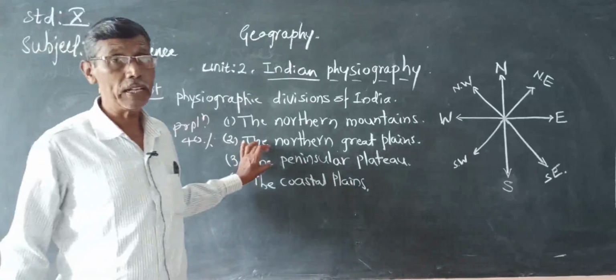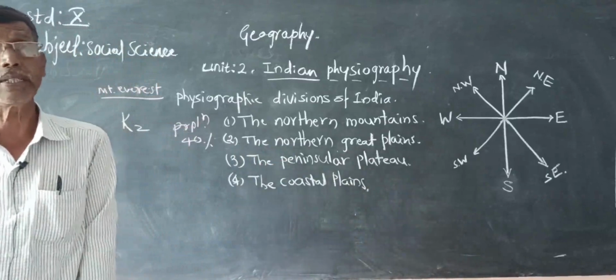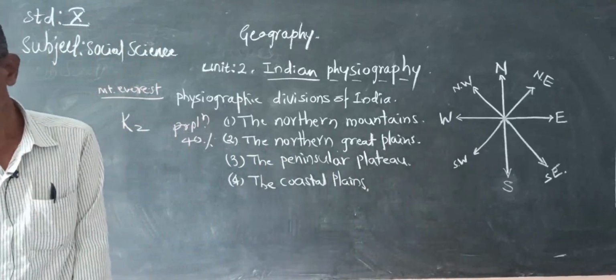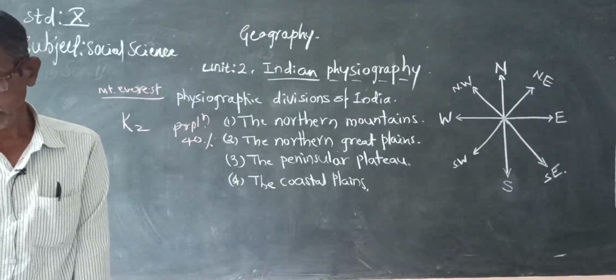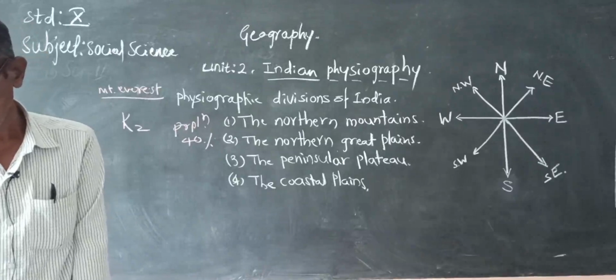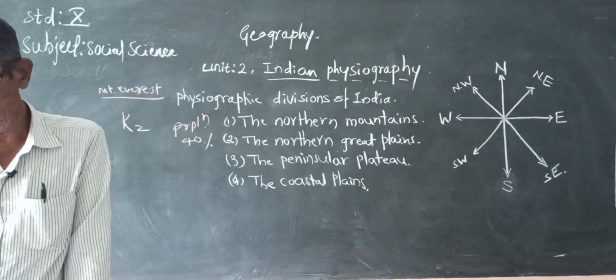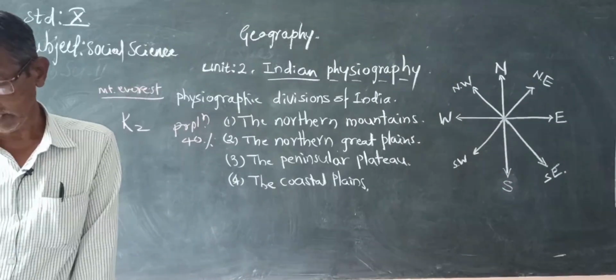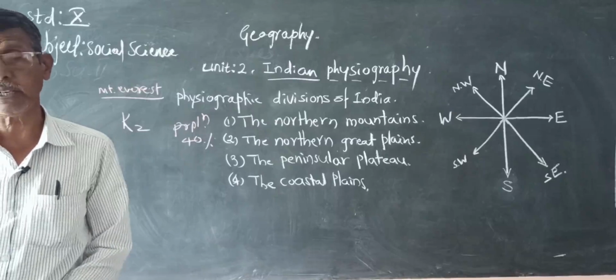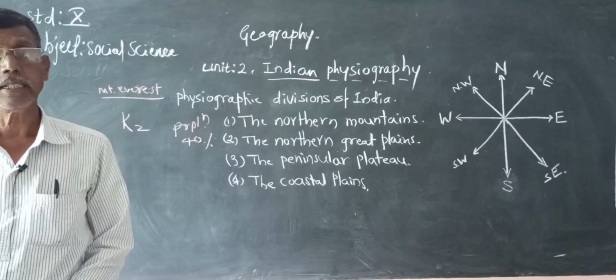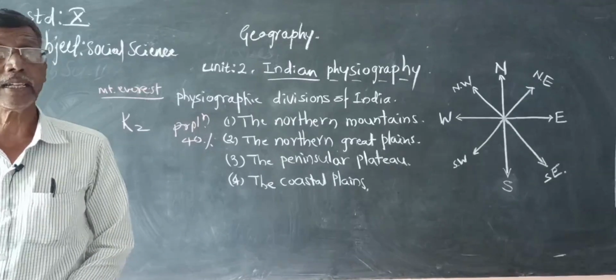It is influenced by the southwest monsoons, and it is covered with black soil, which is useful for agriculture. It also influences the Deccan Plateau.